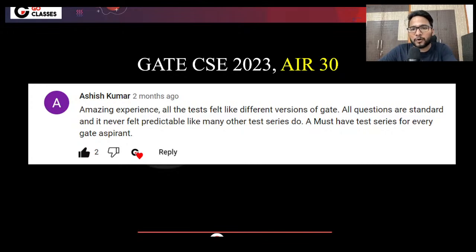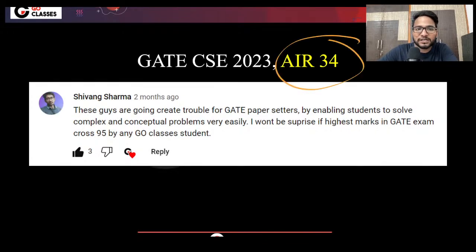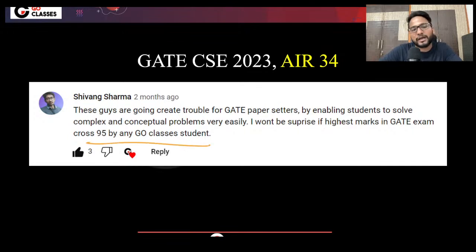Let's see a few more toppers. All India rank 34. What he is saying is that these guys are going to create trouble for GATE paper setters by enabling students to solve complex and conceptual problems very easily. I won't be surprised if the highest marks in the GATE exam cross 95 by any GO student this time. Anyway, he's just appreciating the test series. He's saying that we are putting many conceptual questions in the test series.